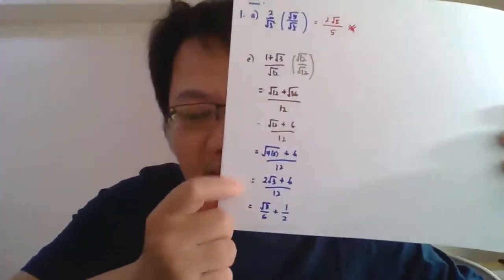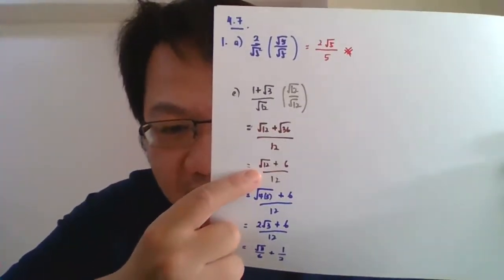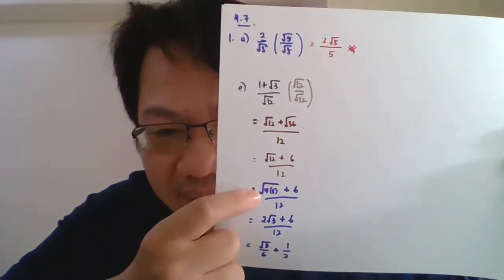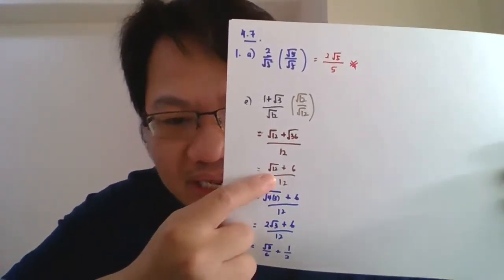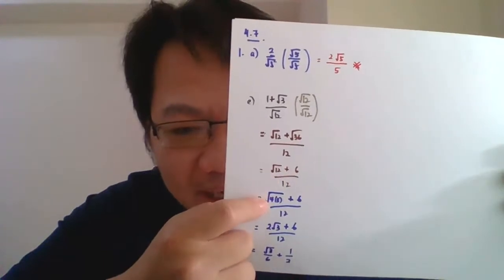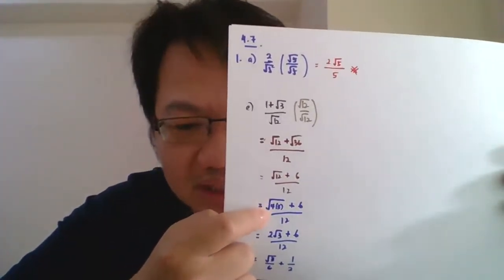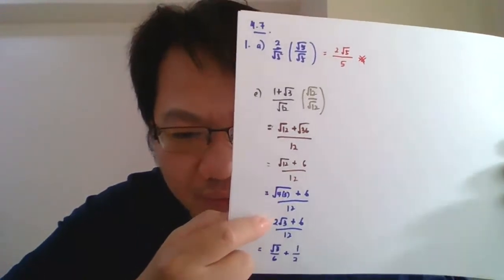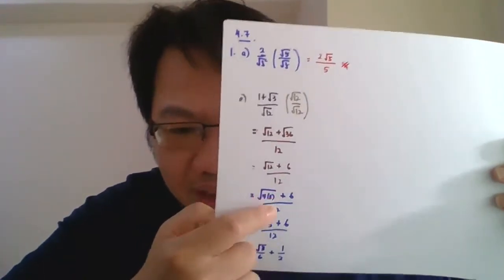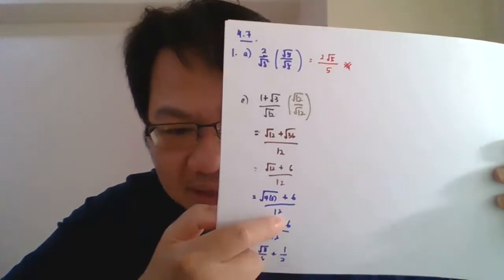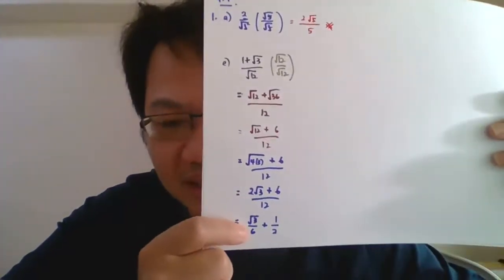Okay, guys. This will be the final answer here. The sert 12 here, I elaborate, it becomes 4 times 3 because we can simplify the sert 12 by applying the perfect square. This one is a 4. 4 is a perfect square here. So the square root of 4 becomes 2. The square root of 3 just remains the same. And plus 6 over by 12, and then I simplify the equation.